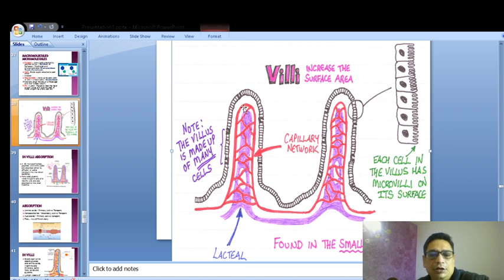So what is a lacteal? What is a lacteal? If anyone knows, you can answer me right now. If this red one is a capillary, what is a lacteal made up of? Or what exactly is a lacteal? So I'm waiting for the answer. What is the lacteal? Who will let me know first?